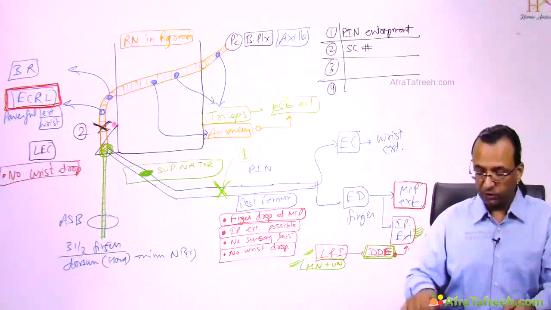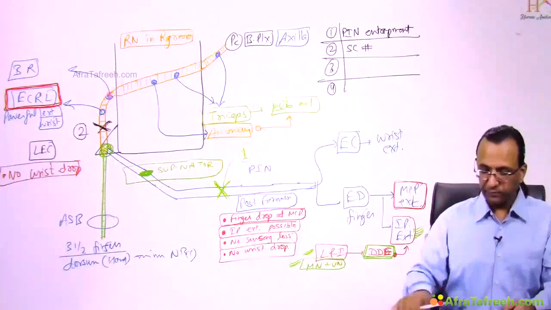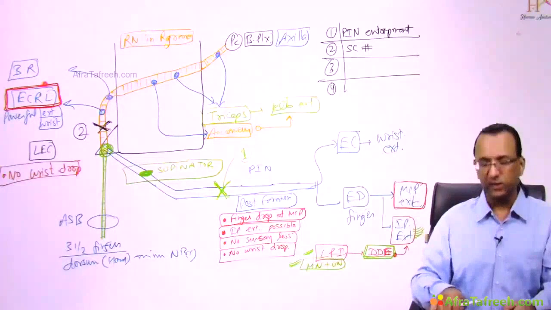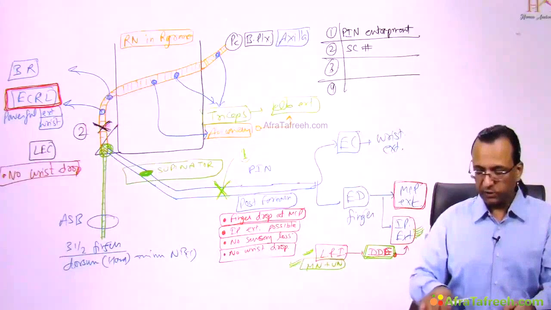Because the proximal area is working. You mean to say the triceps is working? Yes. You mean to say the brachioradialis and ECRL are working? Yes. And because ECRL is a powerful wrist extensor, no wrist drop. So this patient also has no wrist drop.